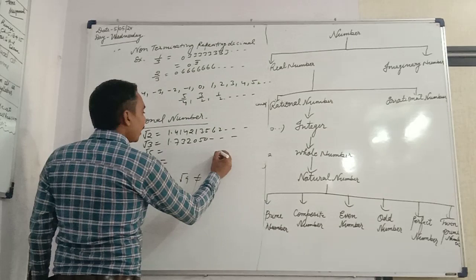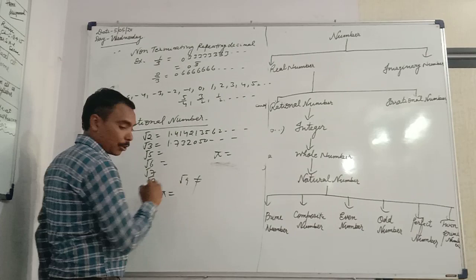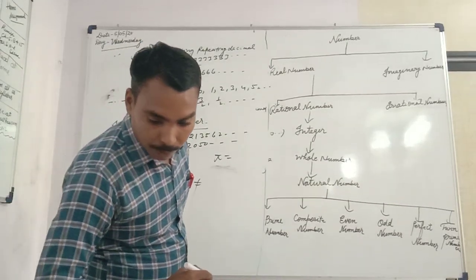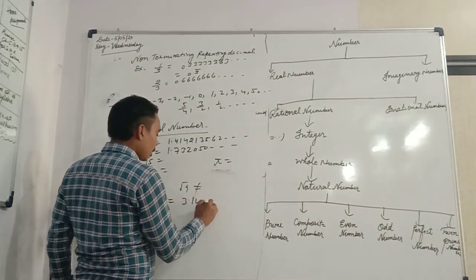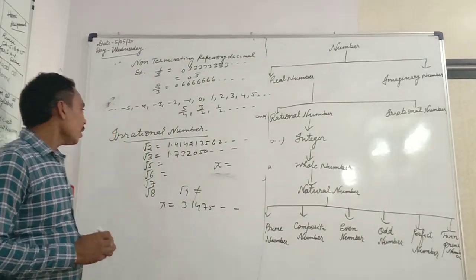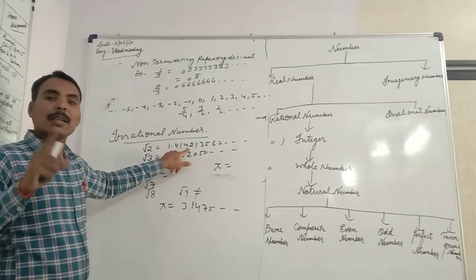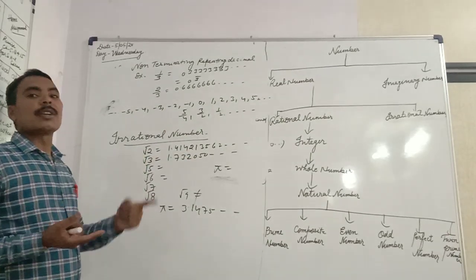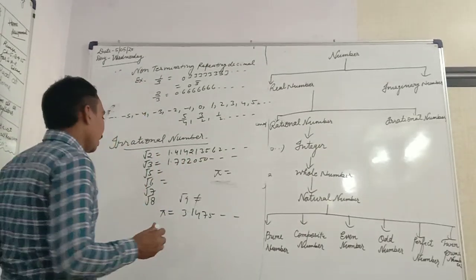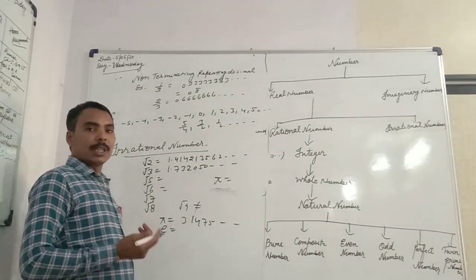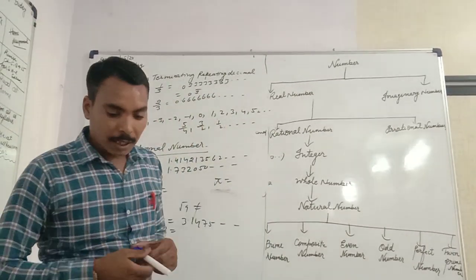And what is the pi value? Pi is equal to 3.14, and so on. Means here non-terminating, non-repeating, this is called that the irrational number. Exponential e, so this is called that the irrational number.